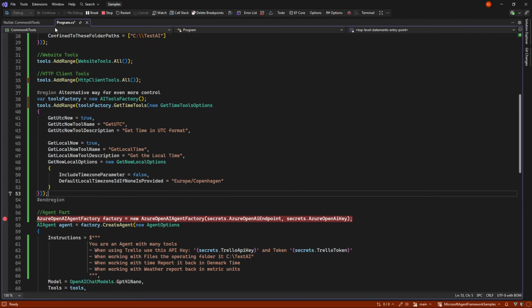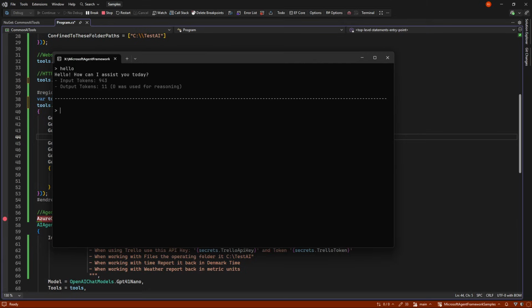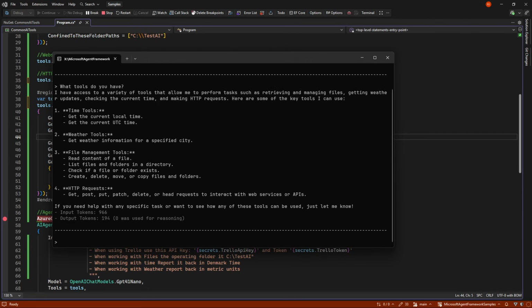So again, if we run it one more time, you have absolute control of everything here. So we can ask, what tools do you have? And it can again show you the exact tools it has, so you can work with the various things.